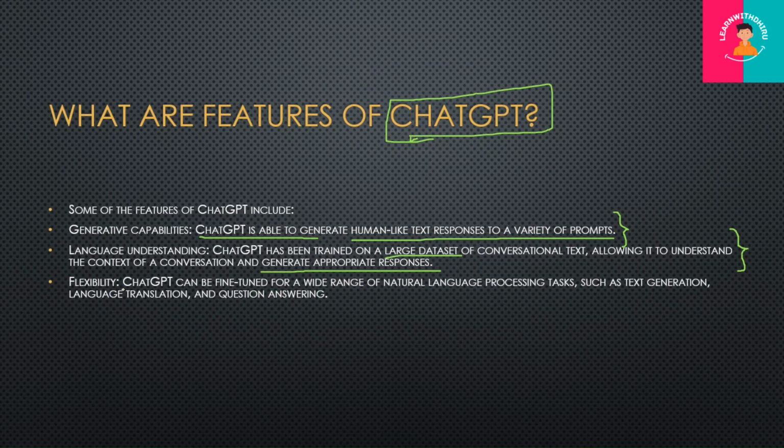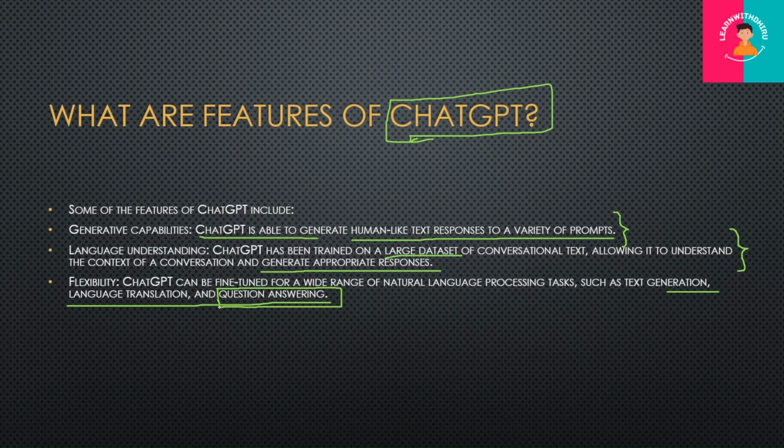So it has flexibility. ChatGPT can be fine-tuned for a wide range of natural language processing tasks, such as text generation, language translation, and question answering. So the main thing is ChatGPT is getting popular for question answering.